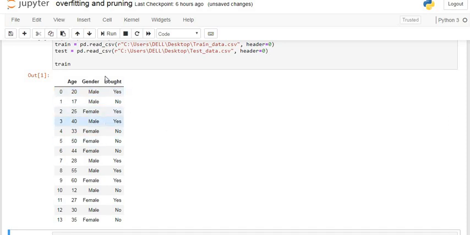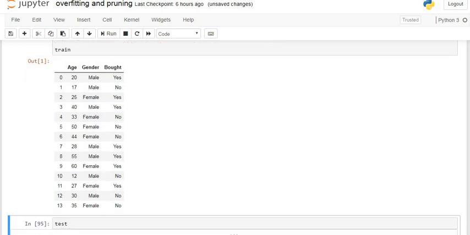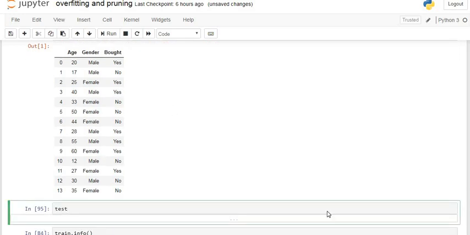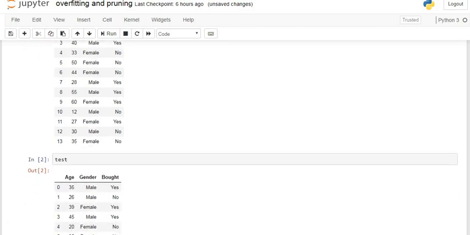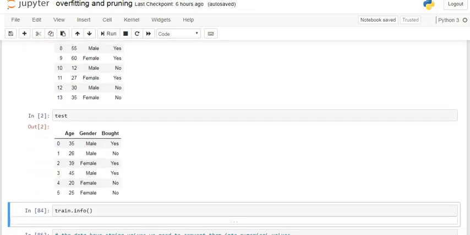So this is our data. This is our training data, and our test data is like this. The test data contains 6 data points, that is 6 human beings. We try to see the behavior of the 6 persons by using their age and gender, whether the person buys any product or not. This is our target variable, yes or no.